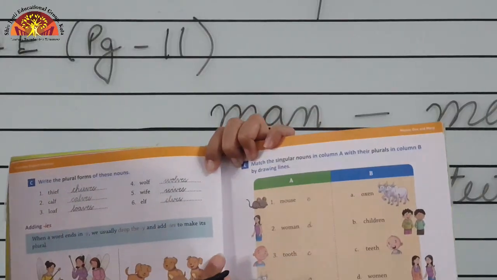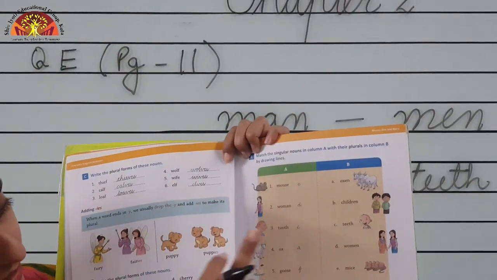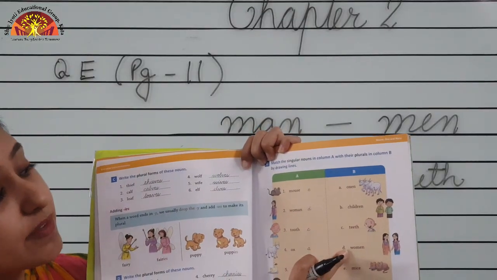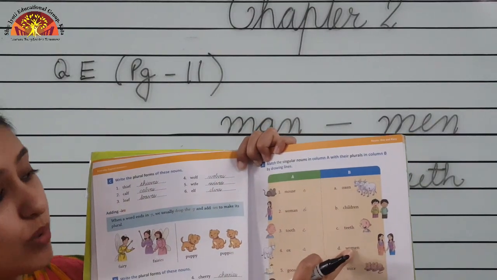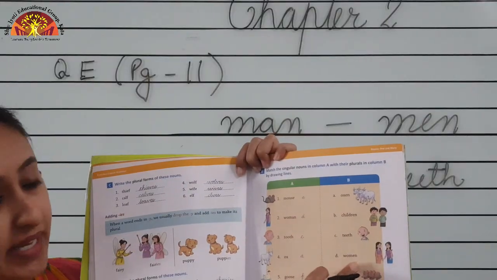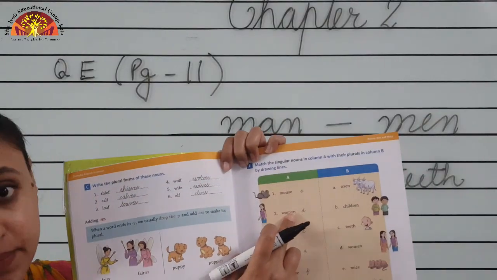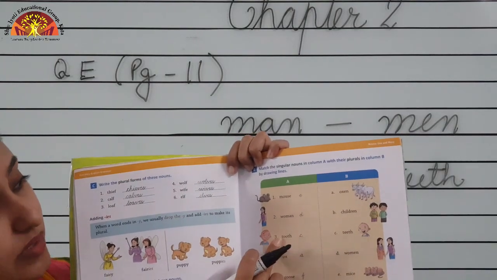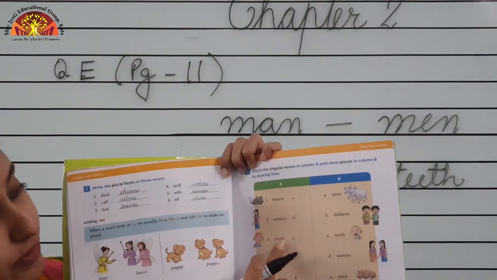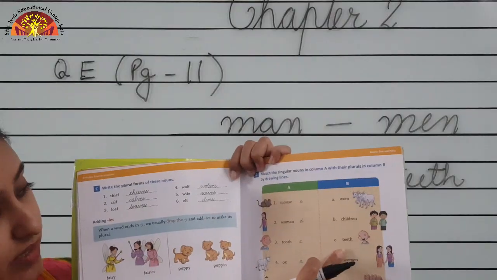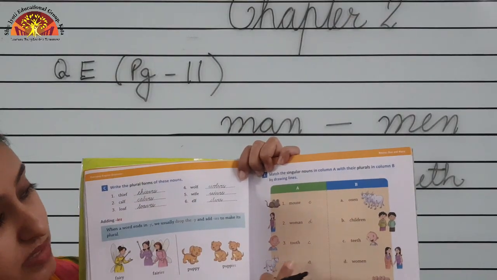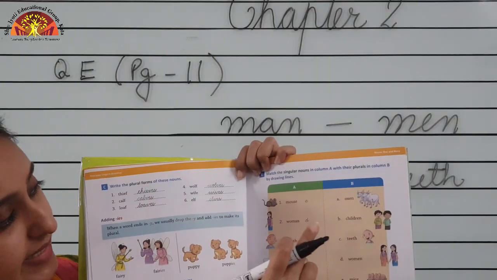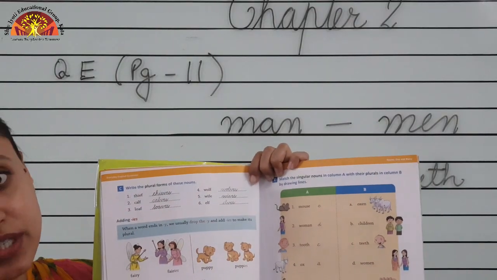The plural form of woman is number D, women. Spelling will be W-O-M-E-N, not M-A-N. Here spelling is M-A-N, here spelling is M-E-N. Then tooth, the plural form of tooth is teeth. Okay, write C here. Ox, oxen, goose, geese, child, children.